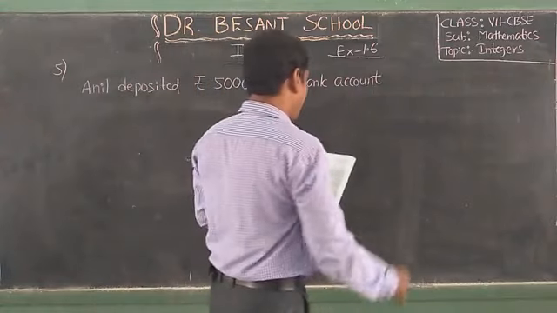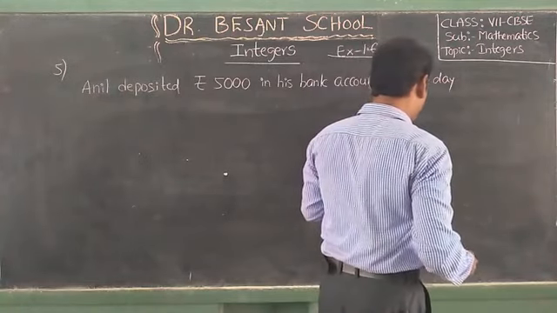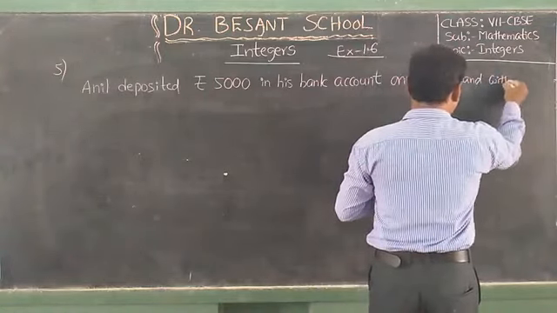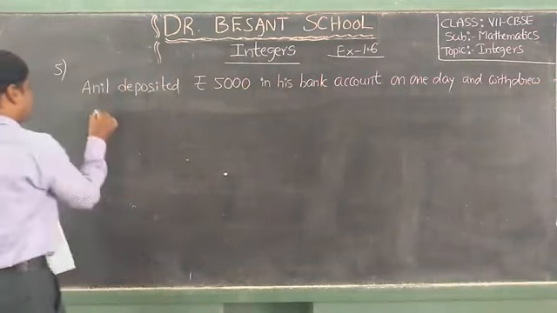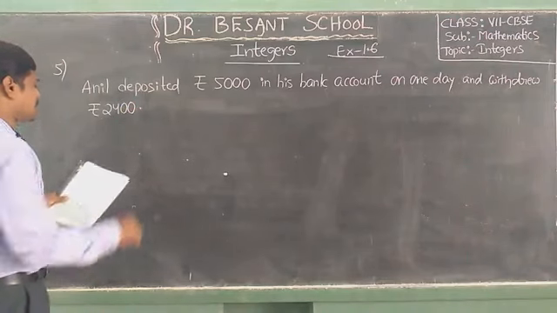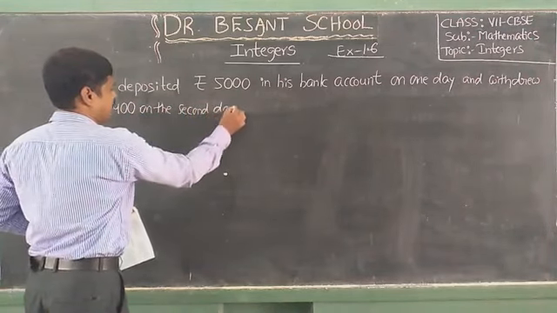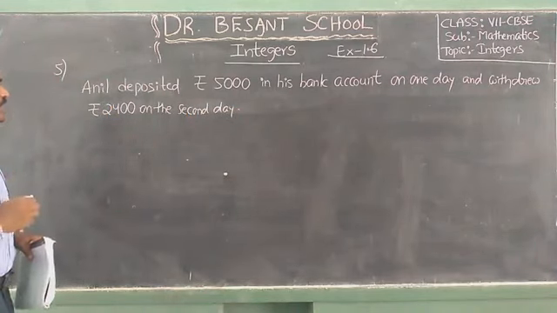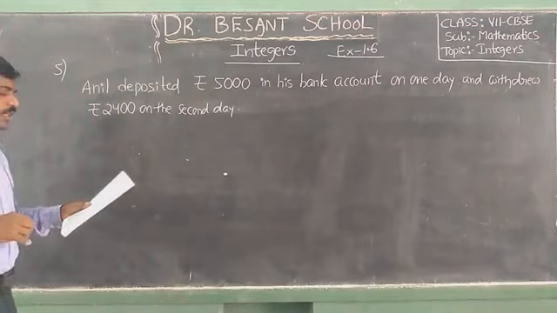Next, on the second day, he withdrew rupees 2,400. So on the first day he deposited rupees 5,000, and the next day he withdrew 2,400 from the 5,000.